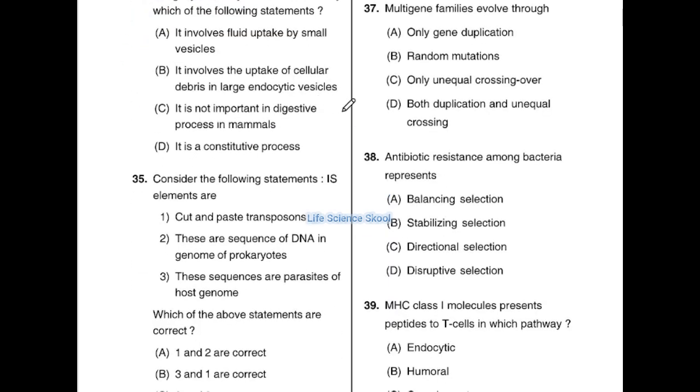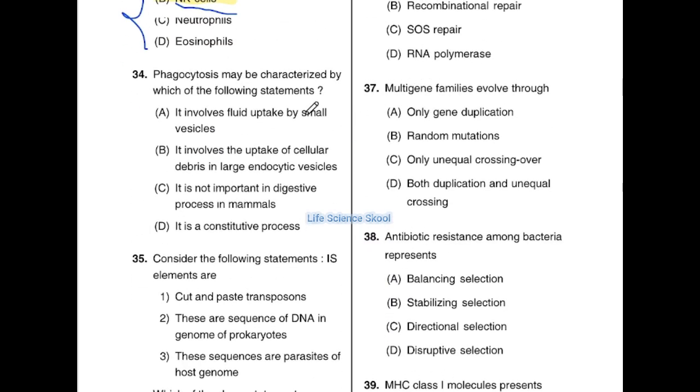Now let's move on to the 34th question. Phagocytosis may be characterized by which of the following statements? Option A, it involves fluid uptake by small vesicles. Option B, it involves uptake of cellular debris in large endocytic vesicles. Option C, it is not important in digestive process in mammals. Option D, it is a constitutive process.